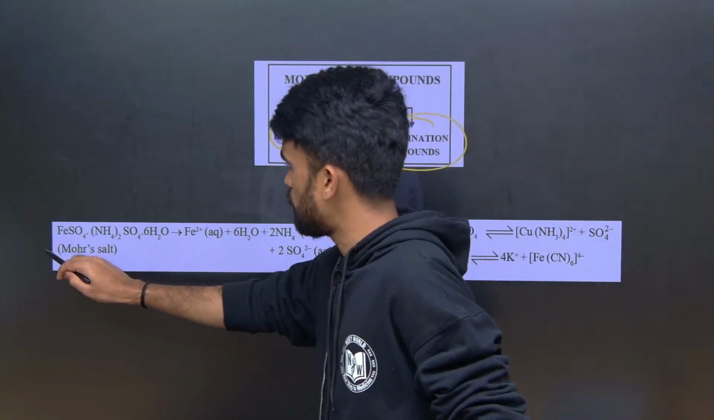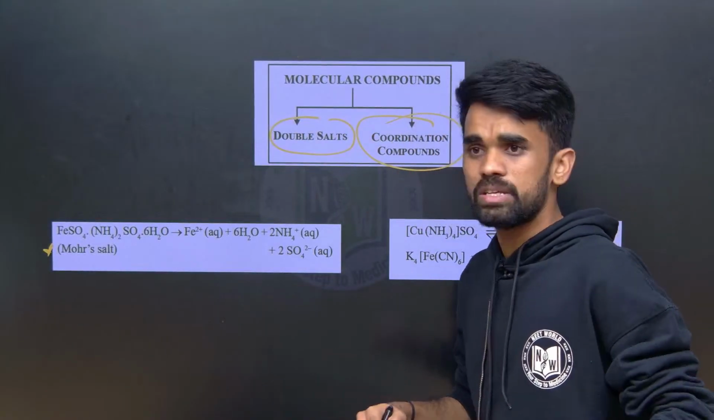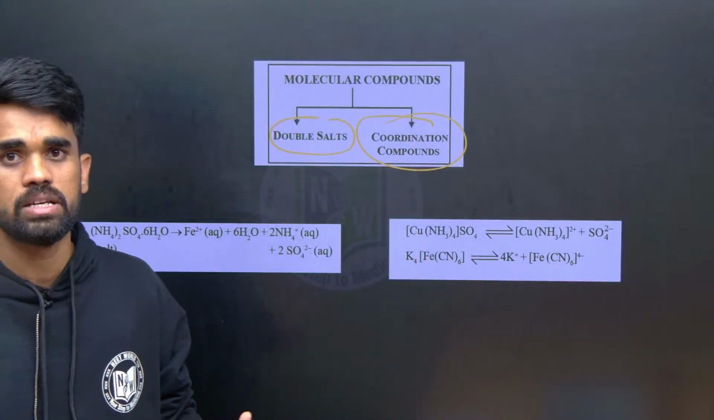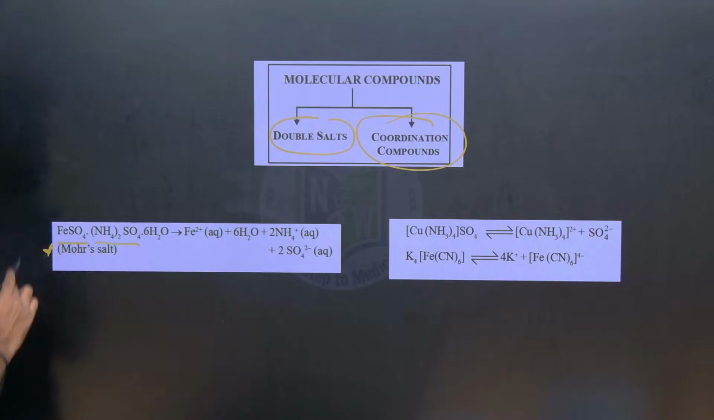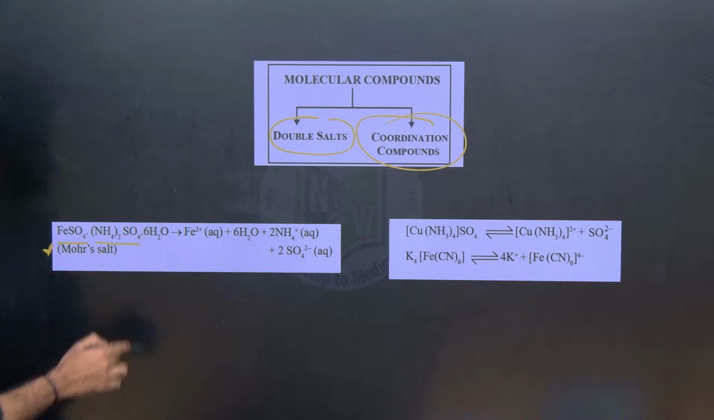I think we are well aware of Mohr's salt, right? So what is the Mohr's salt formula? Mohr's salt, potash alum, all of these come under salts. Let us say Mohr's salt has ferrous sulfate and ammonium sulfate. The formula is ferrous sulfate FeSO4, ammonium sulfate, dot 6H2O. So this is what Mohr's salt is.